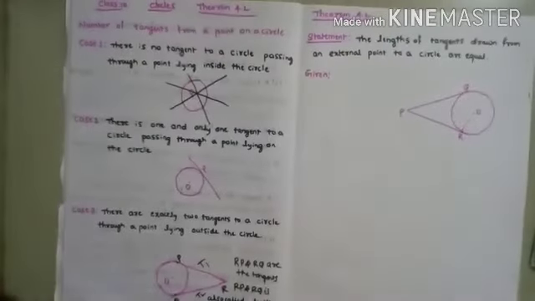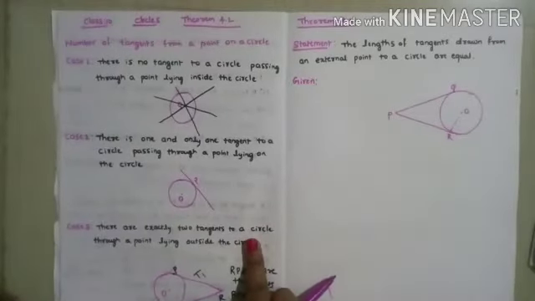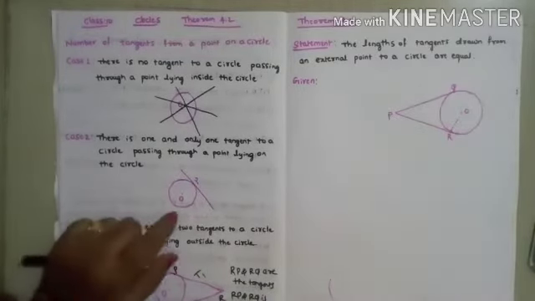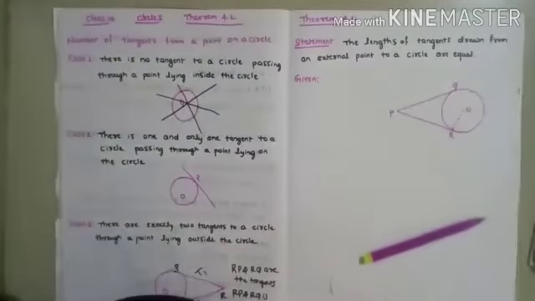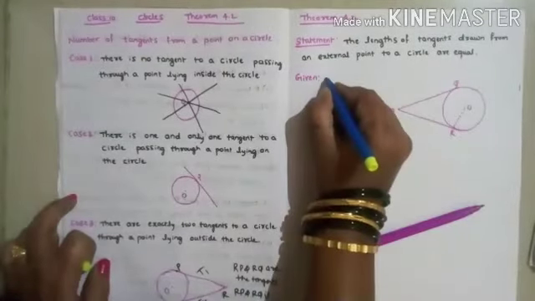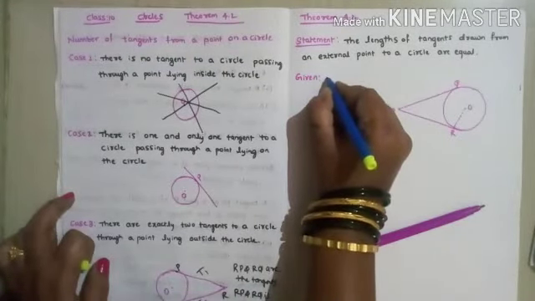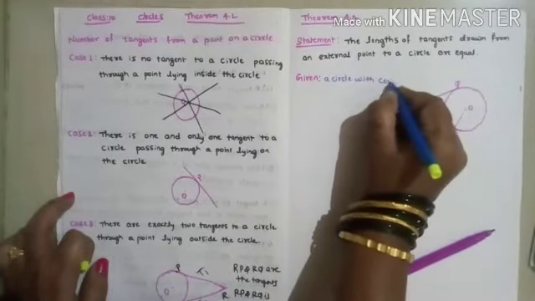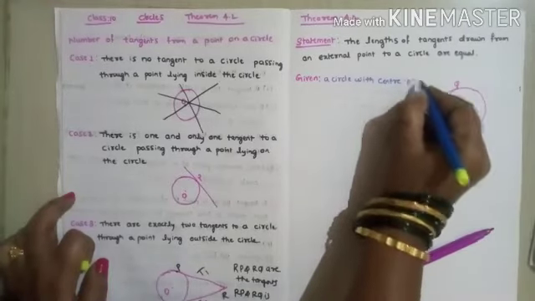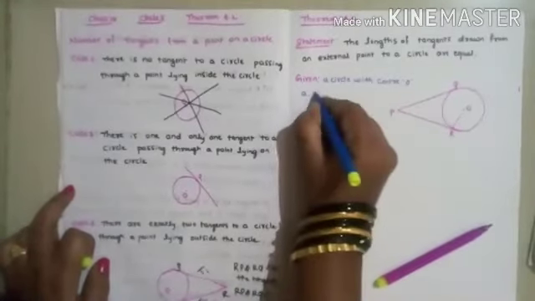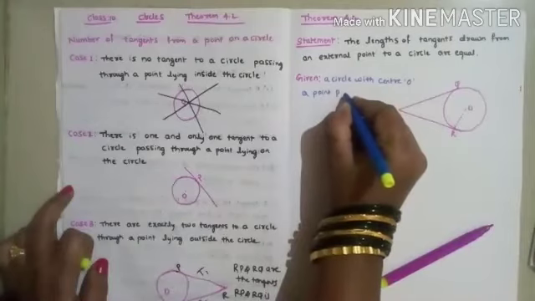This is also one of the important theorems. Given a circle with center O, a point P lying outside the circle,